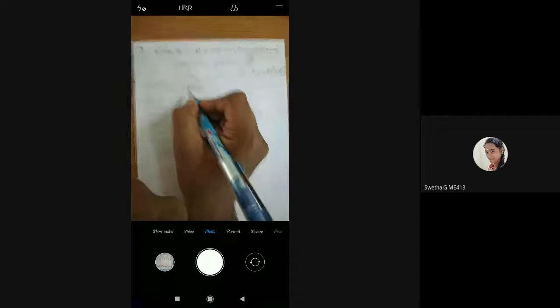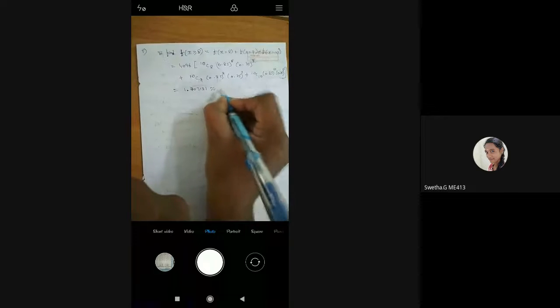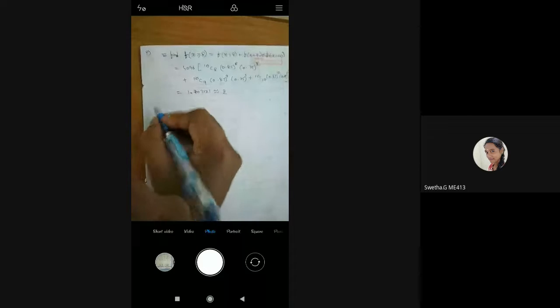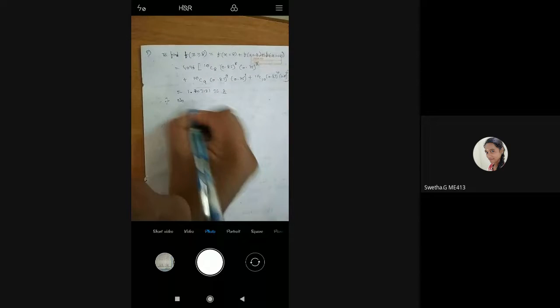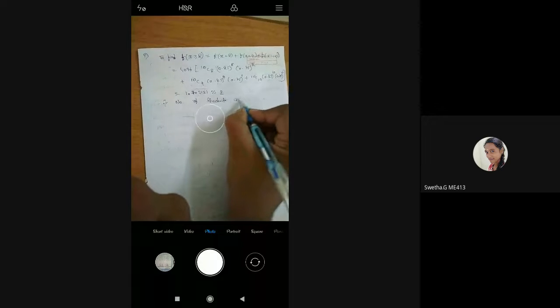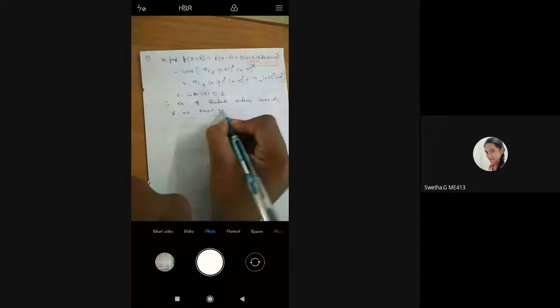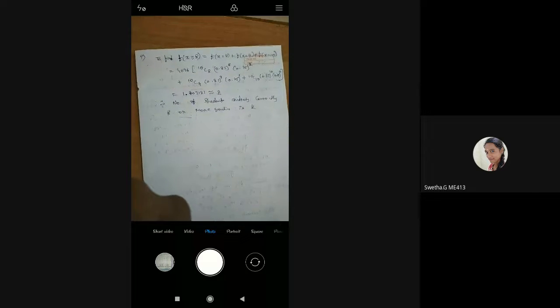But we will not write 1.7. See why? Because they are asking the number of students, and 1.7 students is wrong. So what we need to do? We need to round up to the greater number, so equate to 2. Therefore, this is important, conclusion: the number of students answering correctly 8 or more questions is 2.